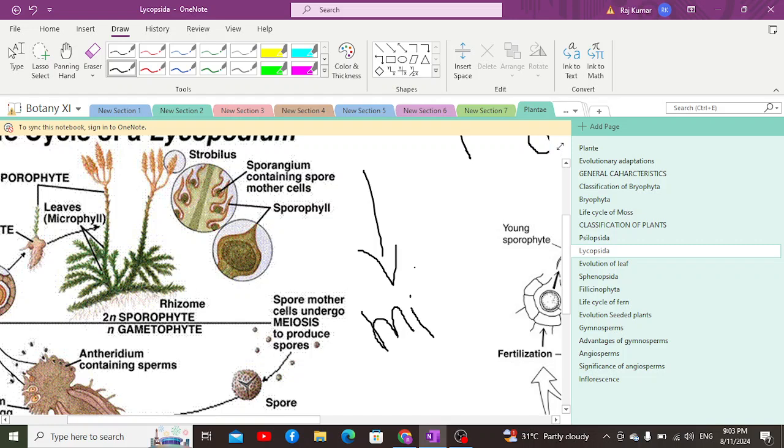It had a rhizome and strobilus. Now the strobilus is basically a sporangium containing spore mother cells. The spore mother cells are diploid and undergo meiotic division, as a result of which they produce haploid spores. These haploid spores, in the case of Lycopodium, would not be heterospores. These would be the same kind of spores. Hence, this would be considered homospory rather than heterospory.